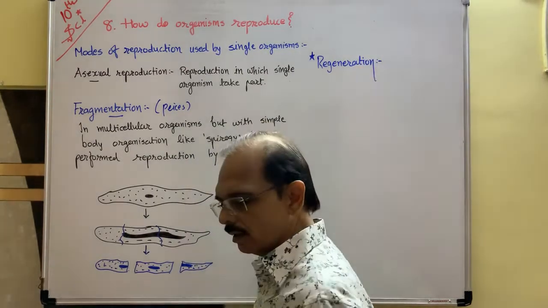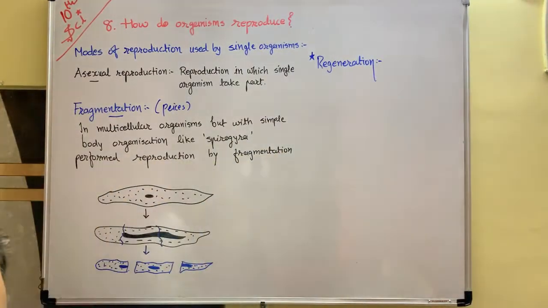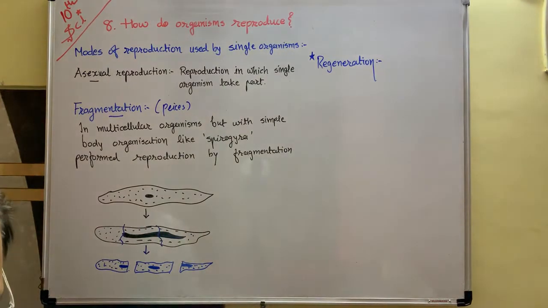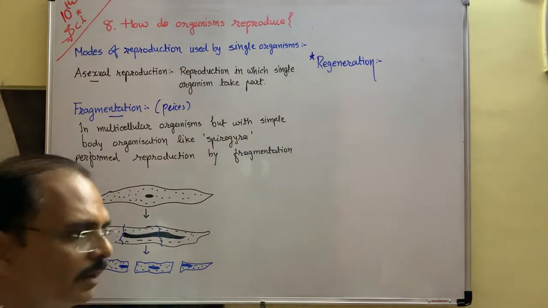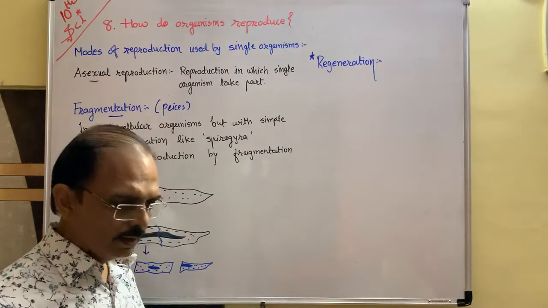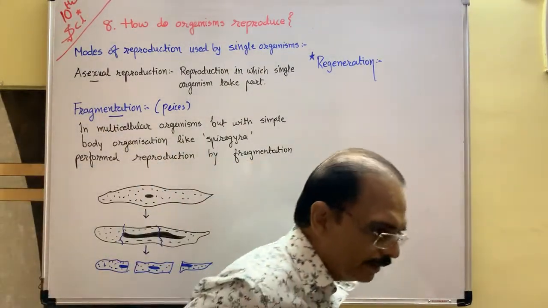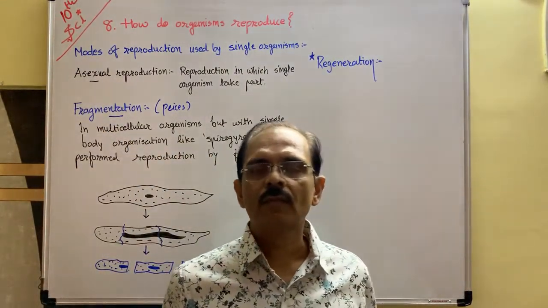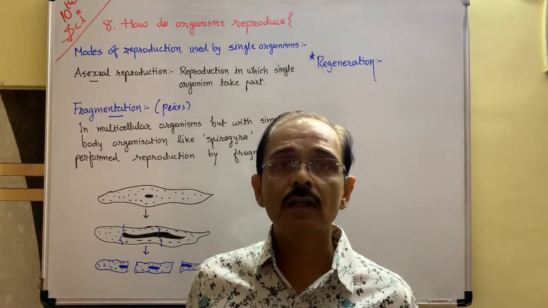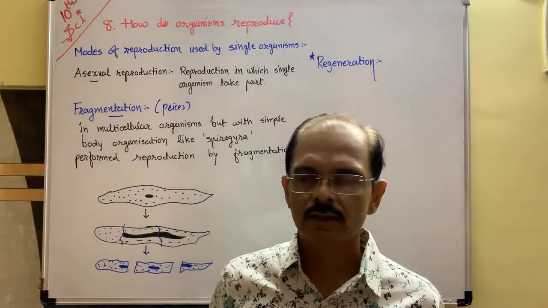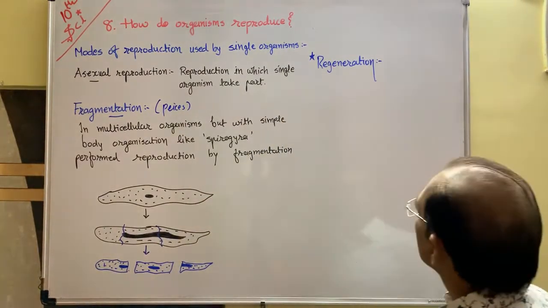You have seen the regeneration of the tail of a lizard. In lizard, the tail regenerates naturally. In our body also, the liver regenerates naturally if it is hurt.